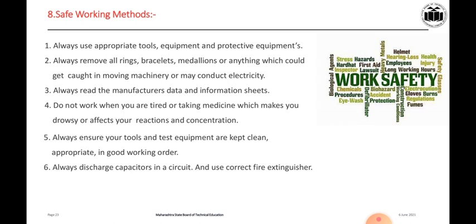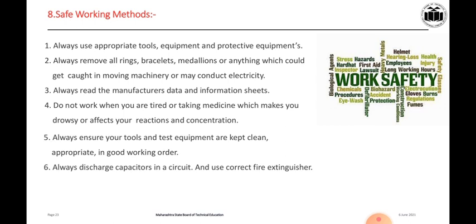Always ensure your tool and test equipment are kept clean, appropriate, and in good working order. Whatever tools or equipment we have to work with on the shop floor, they must be kept clean, appropriate, and in good working order. Always discharge capacitors in a circuit and use the correct fire extinguisher.